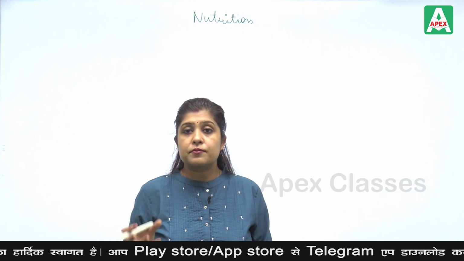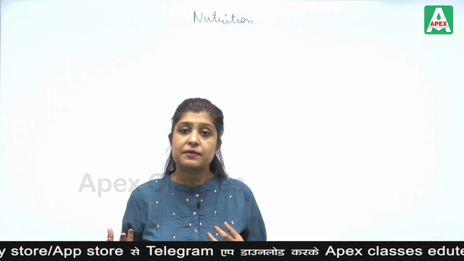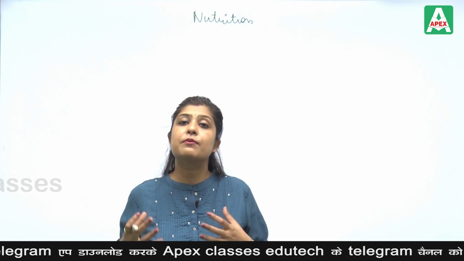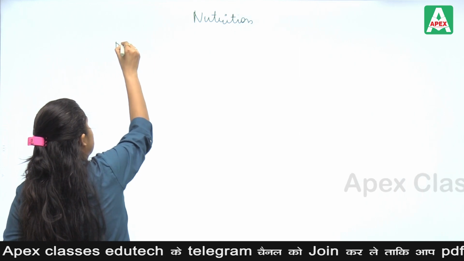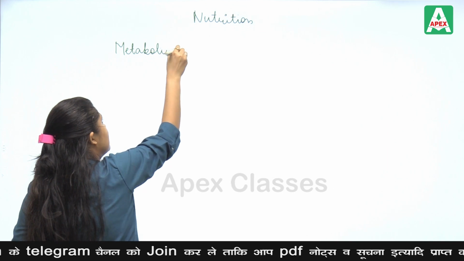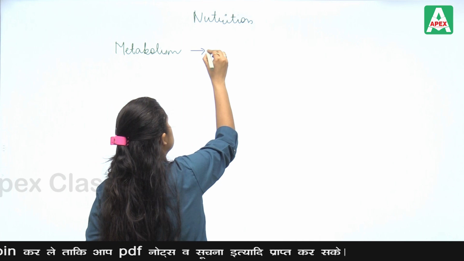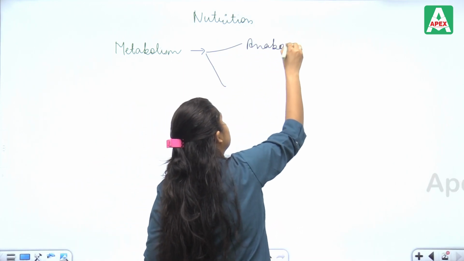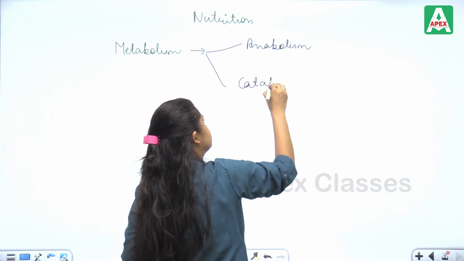Metabolism is a process in which our body is synthesizing a substance or degrading it, which regulates our basic body functioning. Metabolism is the basic activity in which two activities are performed: anabolism or catabolism.